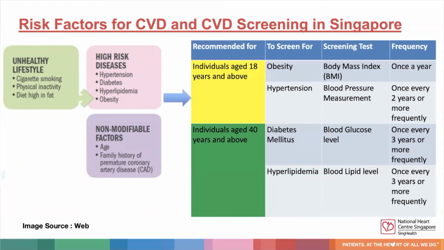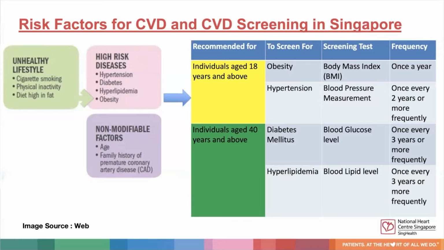The first step is to screen and detect these conditions. Based on current MOH guidelines, we can start screening for obesity through taking our BMI and hypertension through taking our blood pressure from the age of 18. For diabetes and hyperlipidemia, we can screen for them via taking our blood glucose level and blood lipid levels respectively,